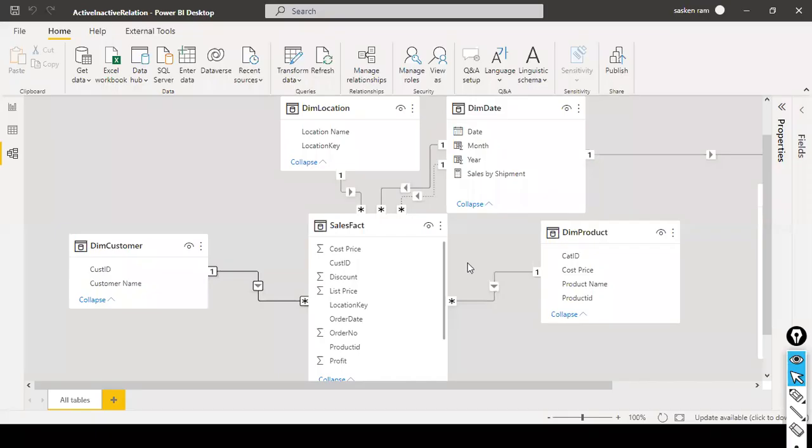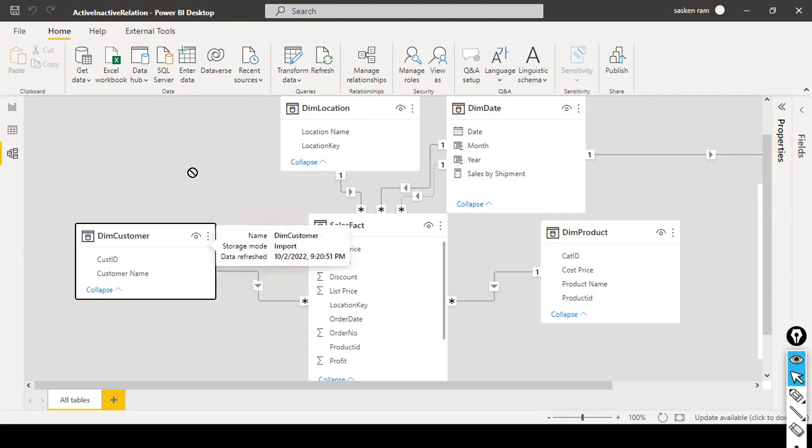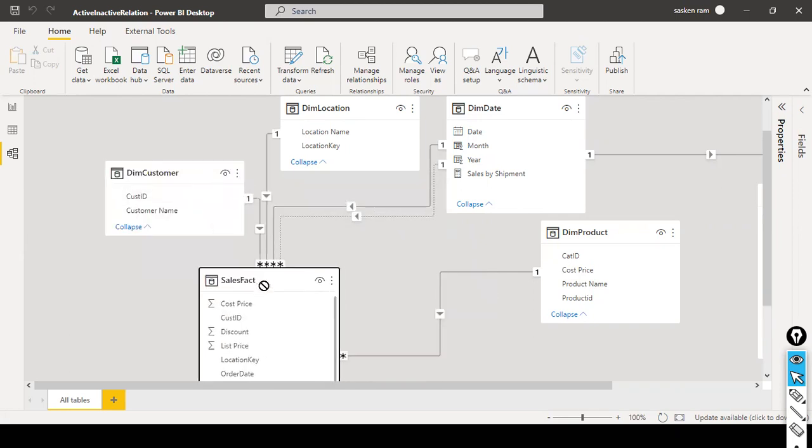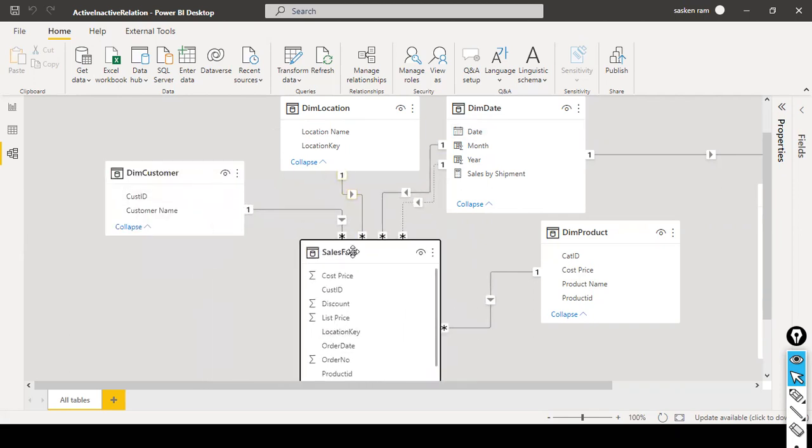You remember this filter means this is what is happening. Okay, the product dimension is filtering this one and customer dimension is filtering this one. But if I want, is it possible for me to use my product dimension table to filter my customer dimension table? It is not possible because there is no direct relationship exists between these two tables. But I have a requirement. Somebody is asking you, I wanted to know how many number of customers purchased so and so product.